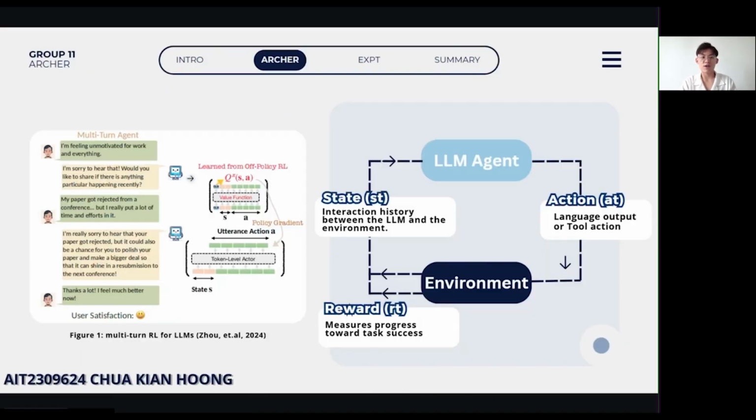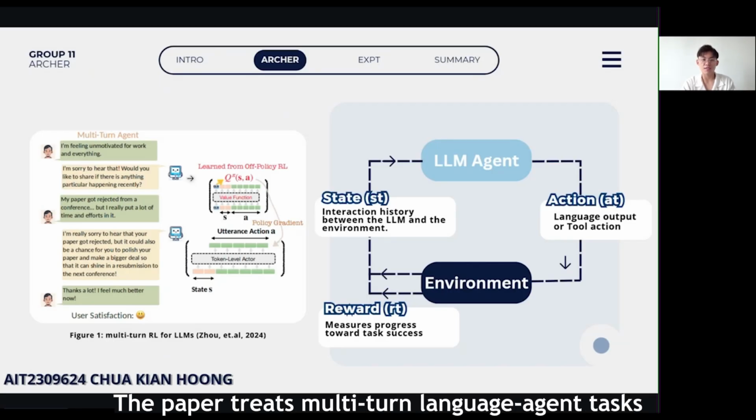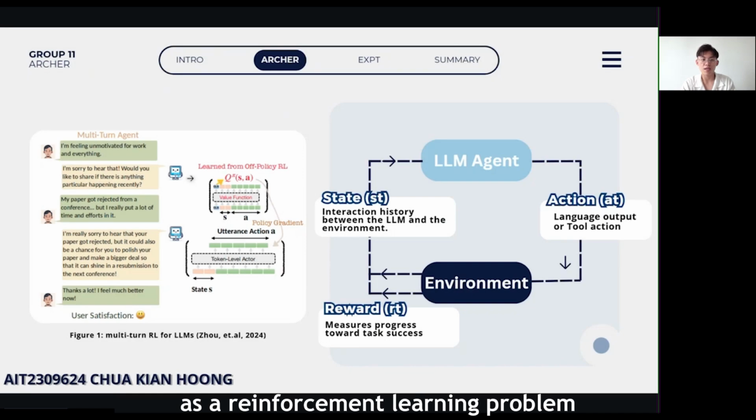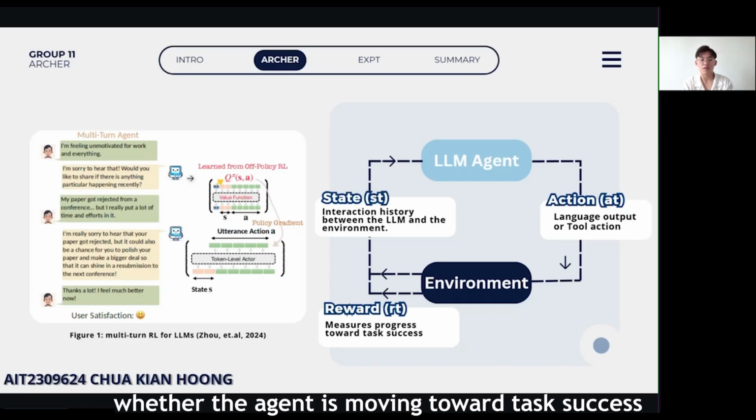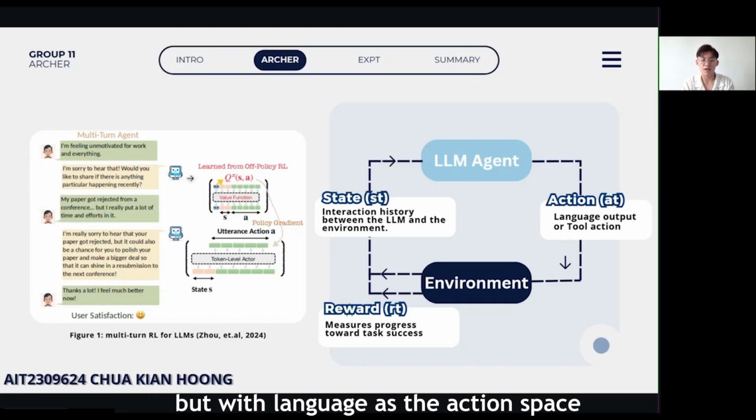For the current challenges, as Feiyang mentioned, the problem is no longer simple text generation. The paper treats the multi-turn language agent task as a reinforcement learning problem. In RL terms, the state is the interaction history between the LLM and the environment. The action is the language output or tool action generated by the model. Lastly, the reward measures whether the agent is moving toward task success. This makes LLM training similar to a Markov decision process, but with language as the action space.